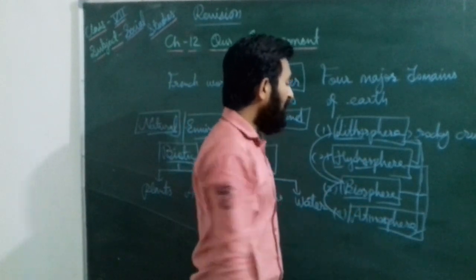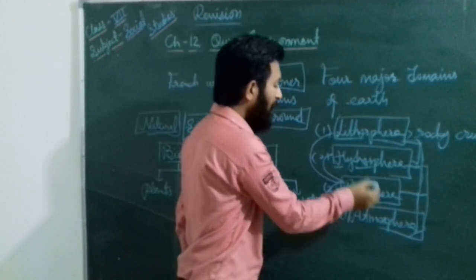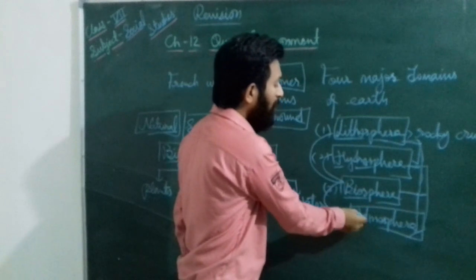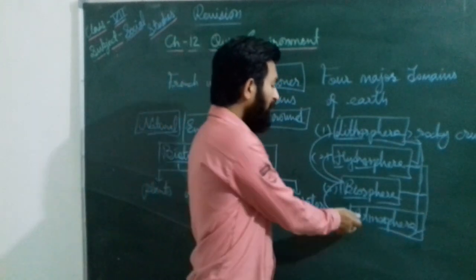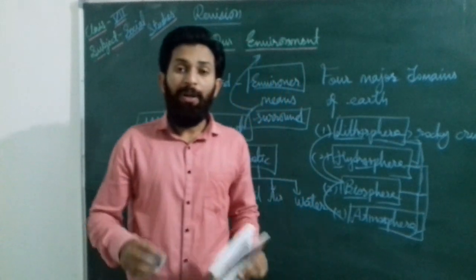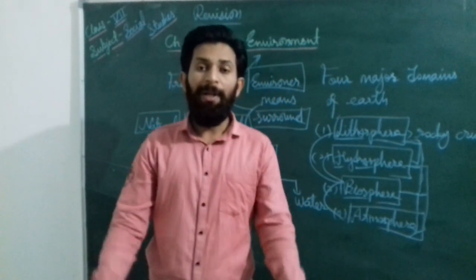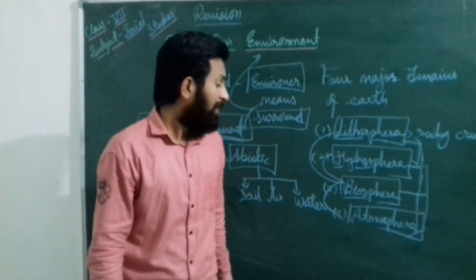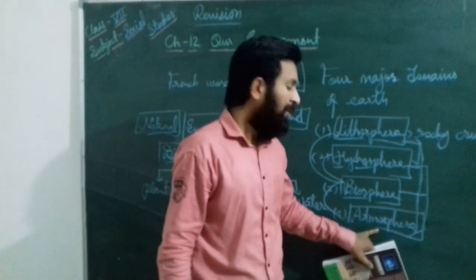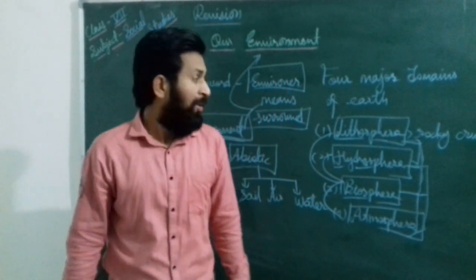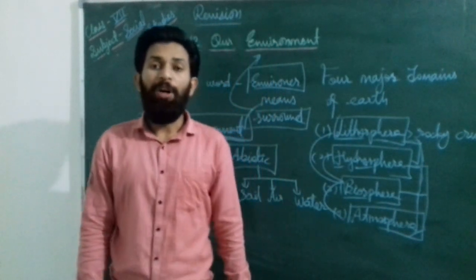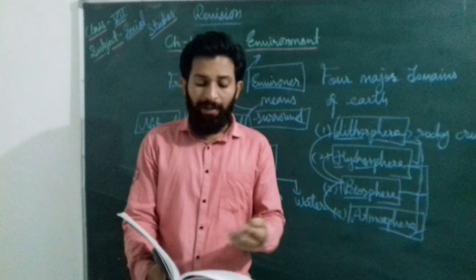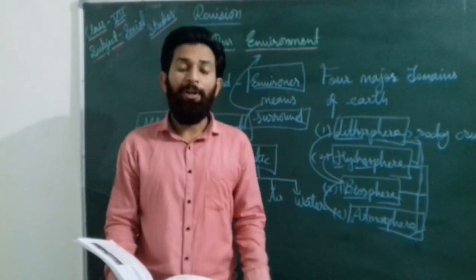The biosphere is a narrow zone wherever the lithosphere, hydrosphere and atmosphere all meet together. That place is known as the biosphere. The atmosphere means the narrow zone where the complete air and other gases are, and it is there because of the Earth's gravity. So these are the four important major domains of our Earth. The human environment is made by humans only.